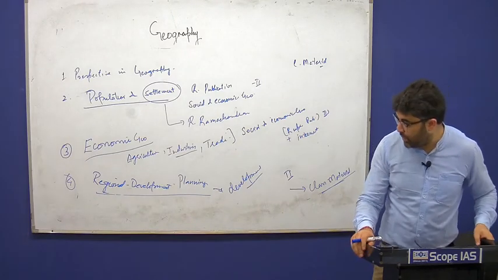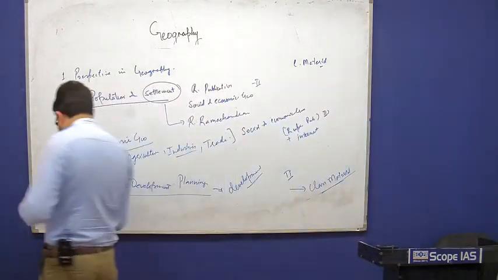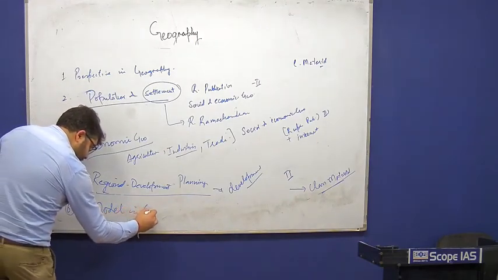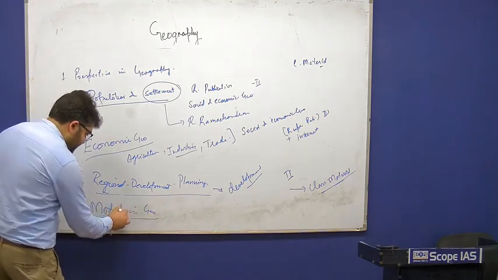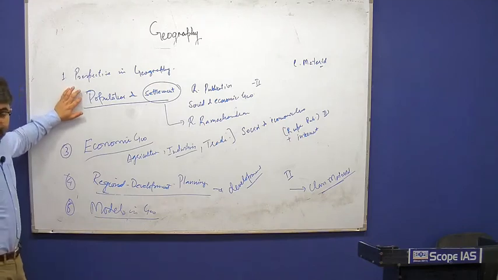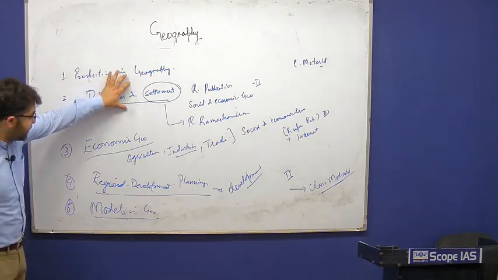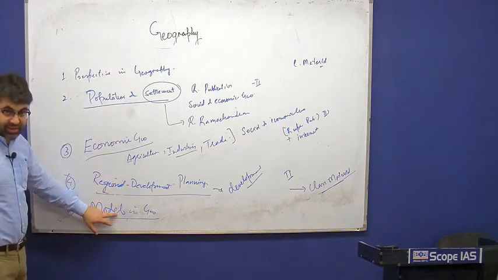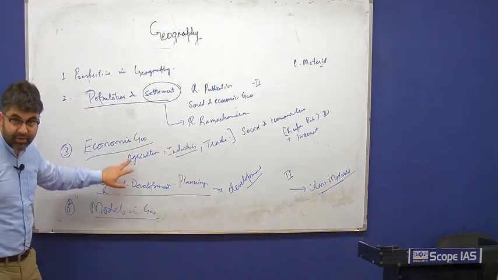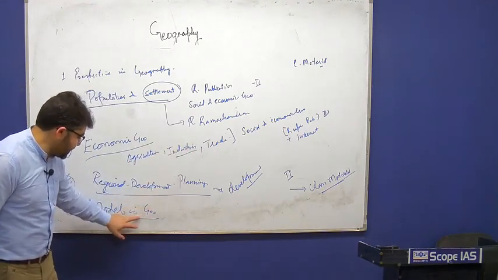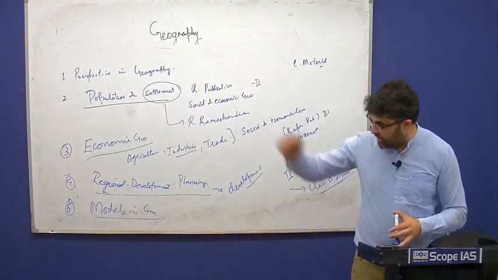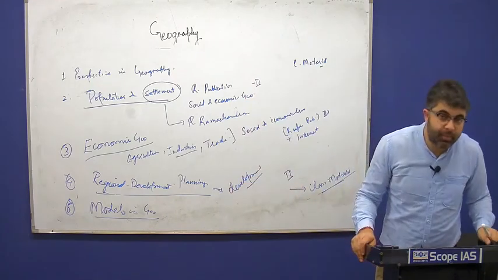That is about paper 1, and the last topic mentioned here is models in geography. For models in geography, you need not worry, because in population there is a topic called demographic transition. So when we study demographic transition in population, one of the models is done. Then we have the agricultural location model and industrial location model, which will be covered in economic geography. Growth models are covered in regional development and planning. So it will anyways be part of human geography.